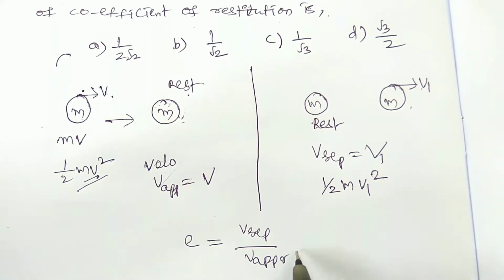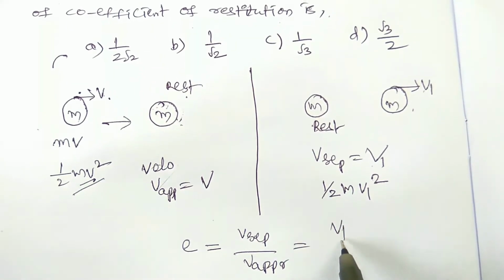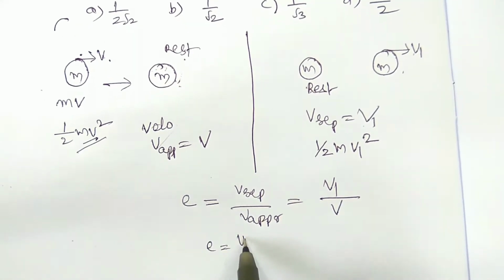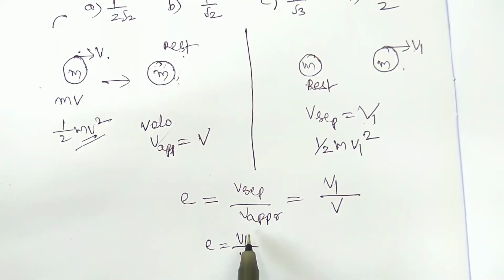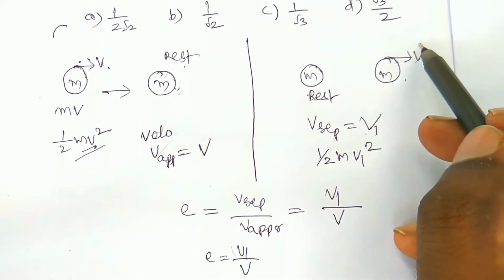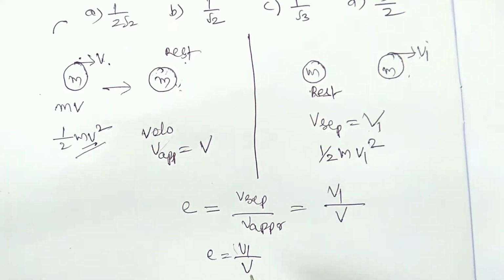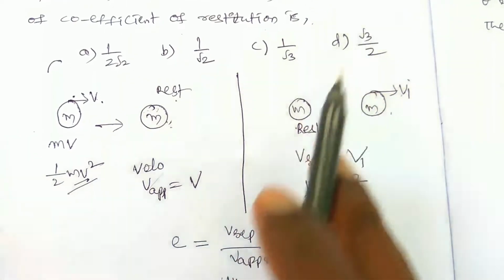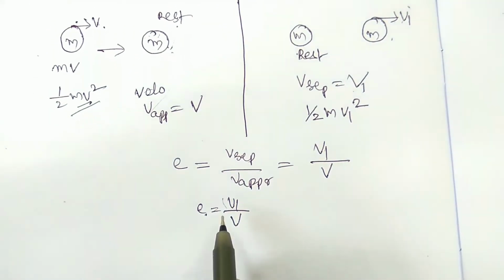So what is the velocity of separation here? That is v1. What is the velocity of approach here? v. So e is equal to v1 by v. Just you have to find the v1 value, the final velocity in this case, then you can write the e value, which is given in our options.